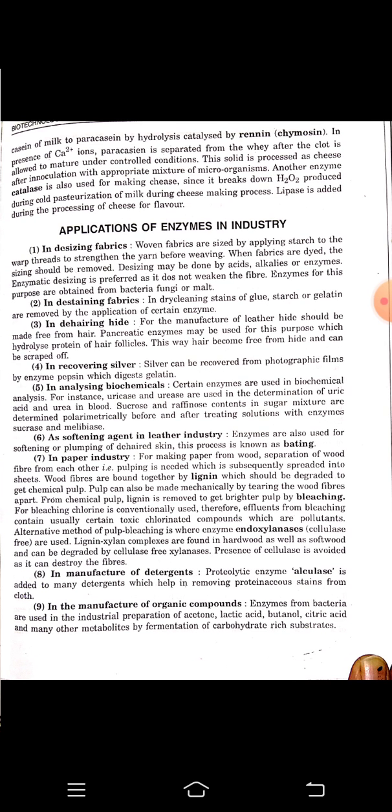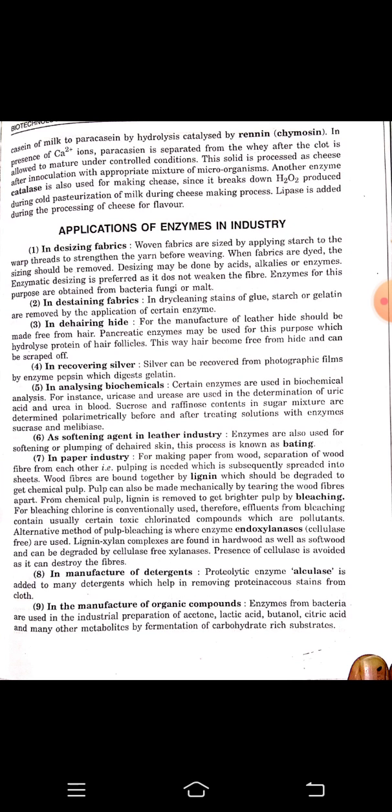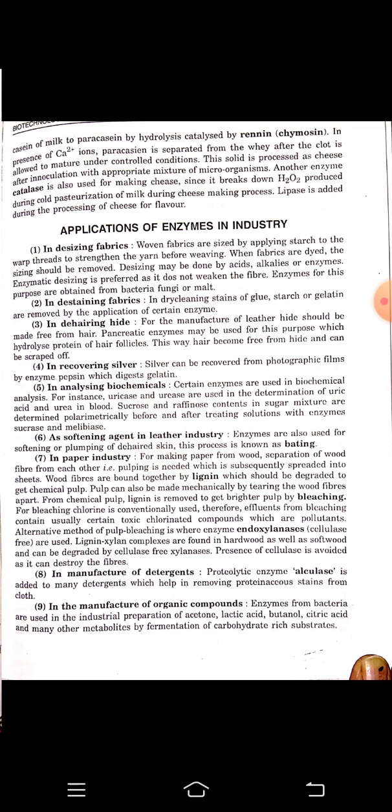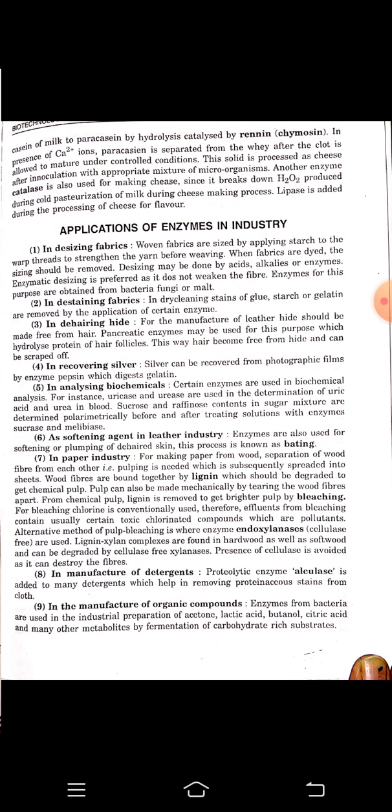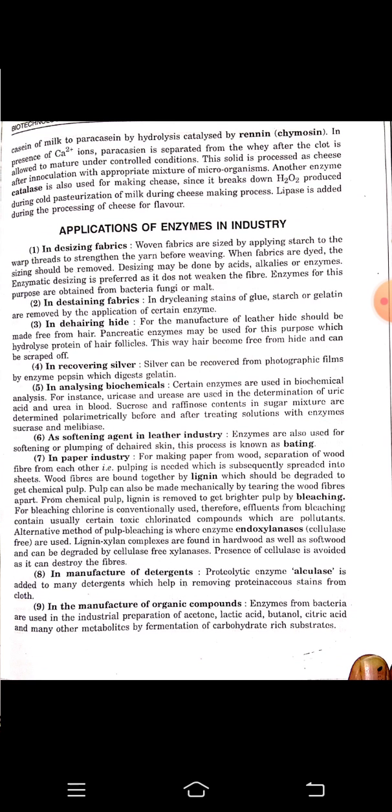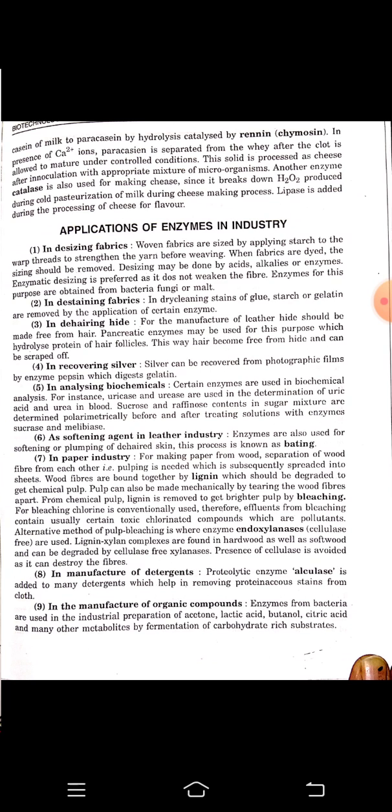enzymes. In dehairing hides, for the manufacture of leather, hide should be made free from hair. Pancreatic enzymes may be used for the purpose, which hydrolyze proteins of hair follicles. Now, in recovering silver, silver can be recovered from photographic films by enzymes like pepsin, which digest gelatin.